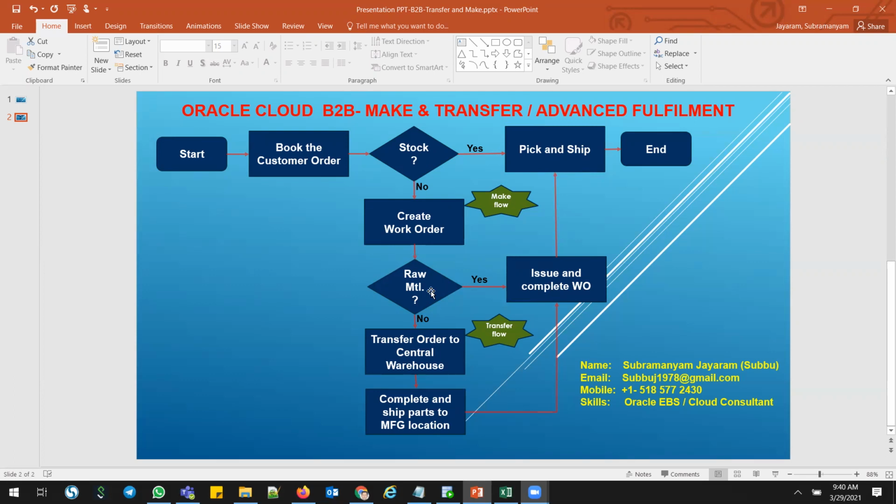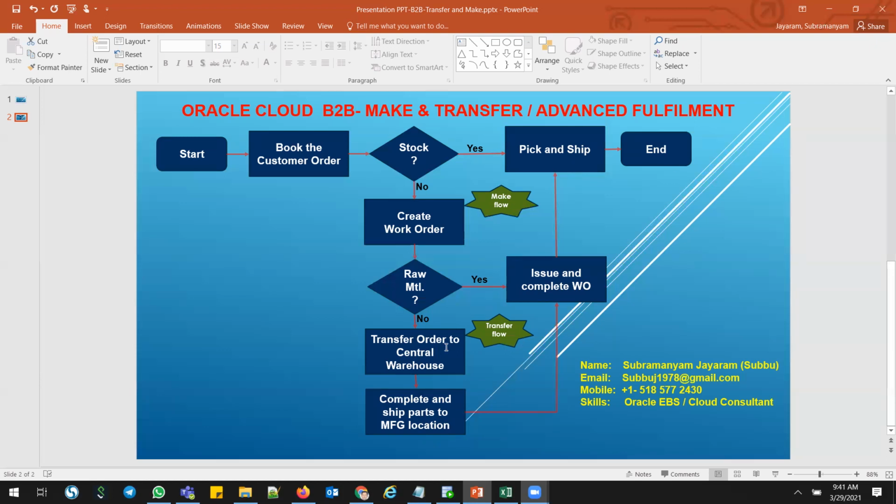If the raw material does not exist, then a transfer order should be created to my central warehouse, because I need to pull all the raw materials from there. We are not maintaining enough stock in my manufacturing plant because of inventory carrying cost and inventory location and space issues. Then the central warehouse will ship the material, the manufacturing location will receive the parts, issue them to the work order, then pick and ship, and end.